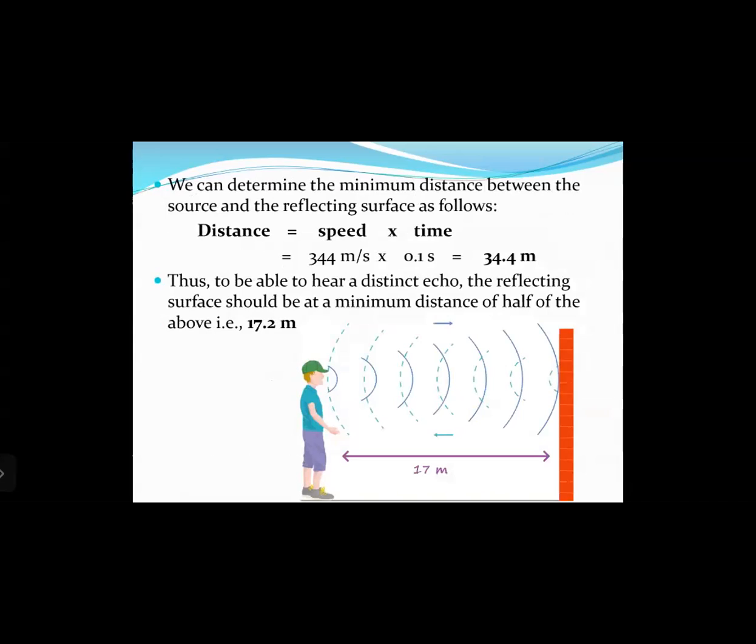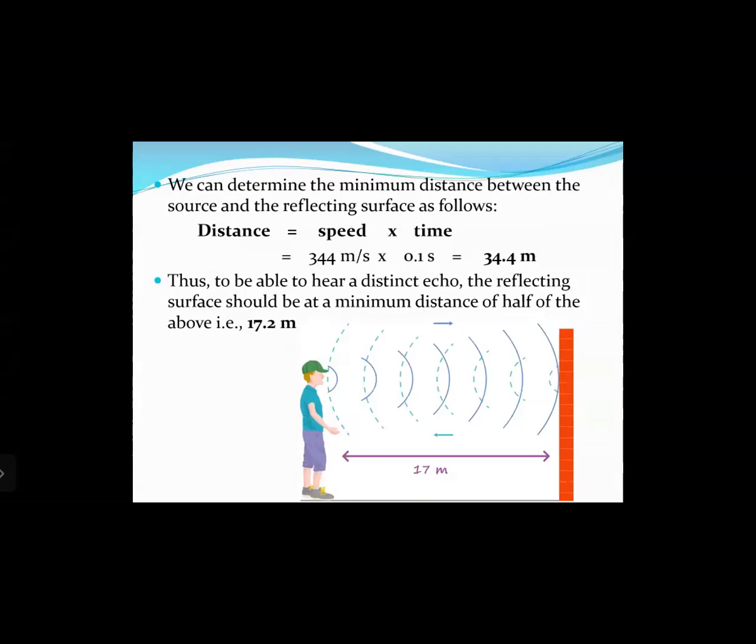That means the actual distance should be half of it. Thus, to be able to hear a distinct echo, the reflecting surface should be at a minimum distance of half of the above, that is 17.2 meters. That means the sound will travel 17.2 meters from the shouting person up to the wall, and then once it gets reflected, it will return the 17.2 meters. So the total distance will be 34.4 meters, happening in a time interval of 0.1 seconds.